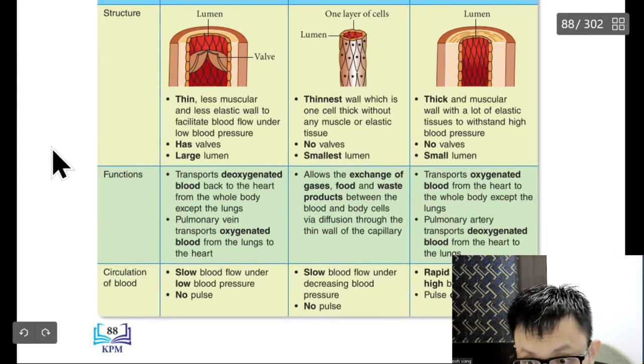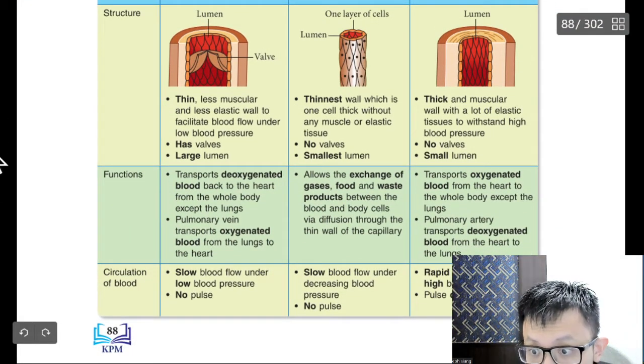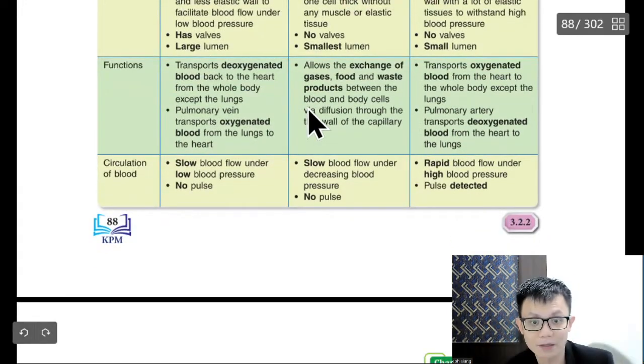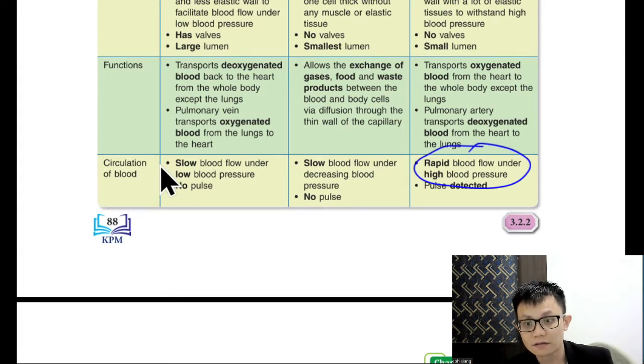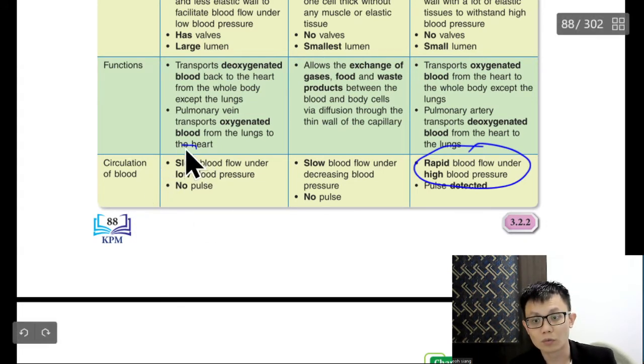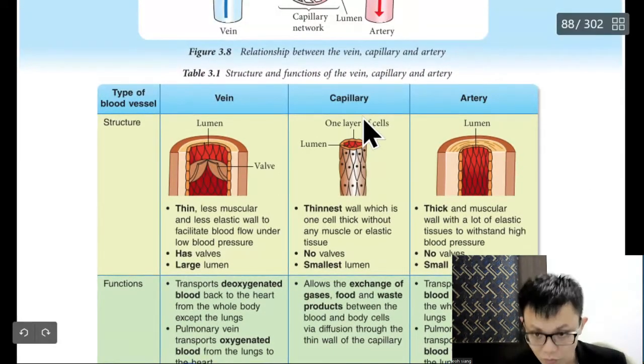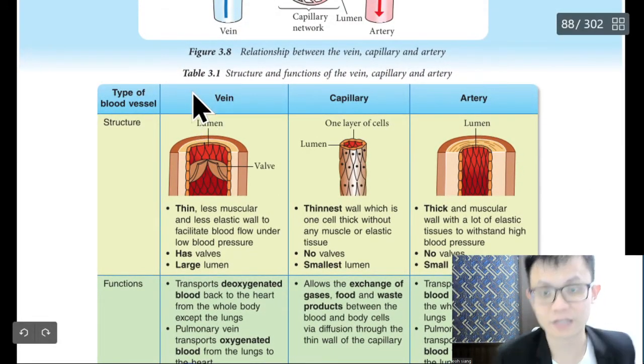Artery is, you can see from here, rapid flow in a high blood pressure. And the vein is more slow. So one is fast, one is slow.